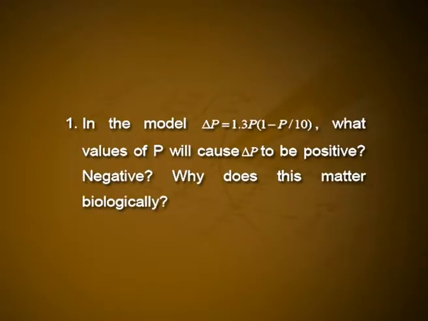First one, in the model, delta p is equal to 1.3 into p into 1 minus p by 10. What values of p will cause delta p to be positive and negative? Why does this matter biologically?